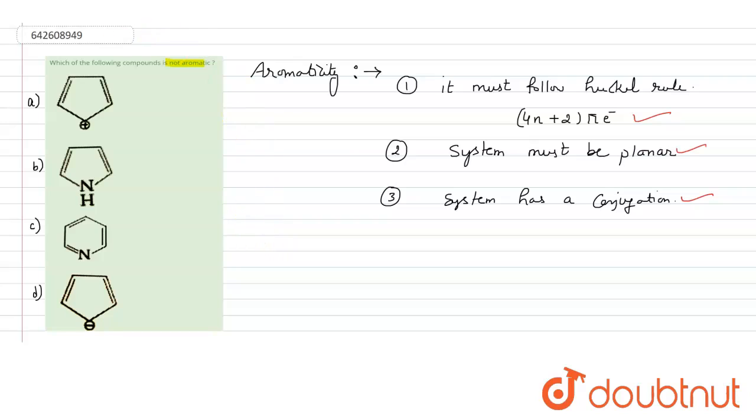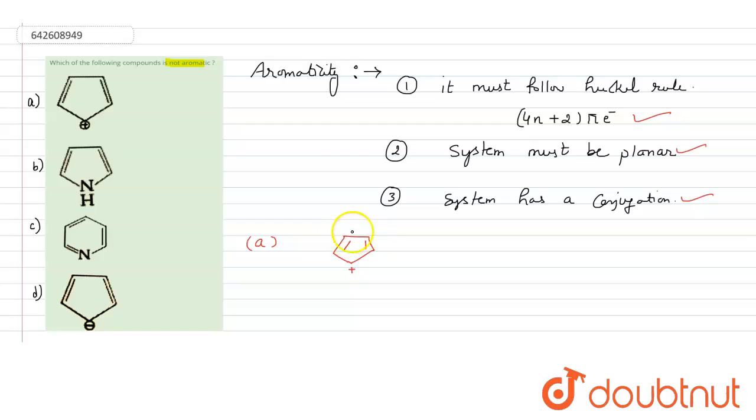If we see option A, I'm just solving option A. This is the compound. This is a 5-membered ring. Here it is a positive charge, and here it is a double bond.